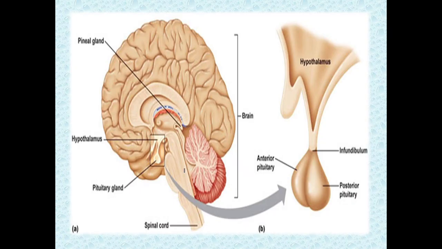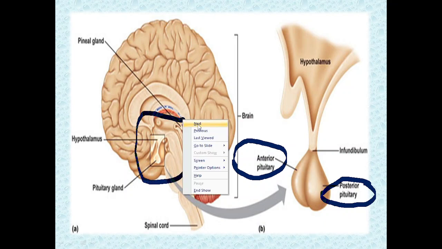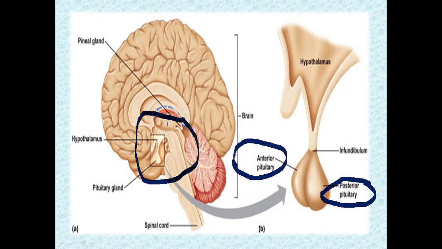Next, here is the full picture. Here you can see the pituitary gland hanging from the hypothalamus. This is the anterior pituitary, and this is the posterior pituitary. In the last picture you can see it shown with the brain structure, where it is exactly present. This is the inlet structure, and this shows the main location.